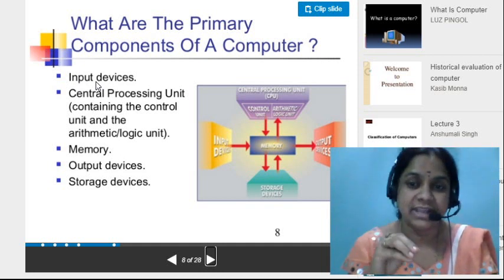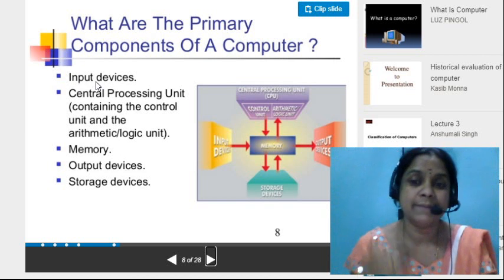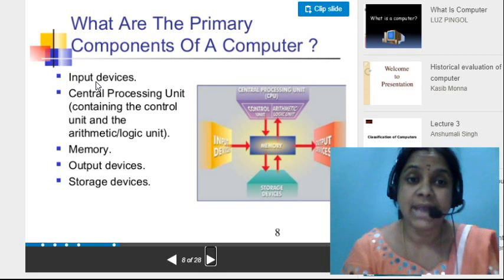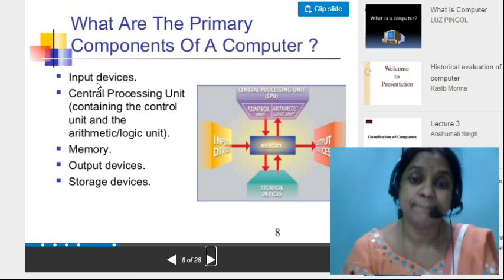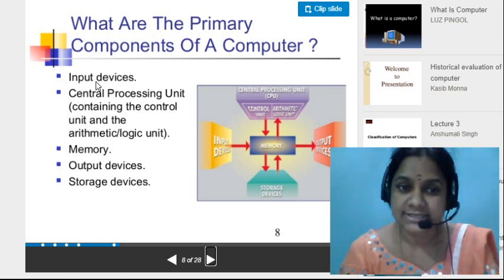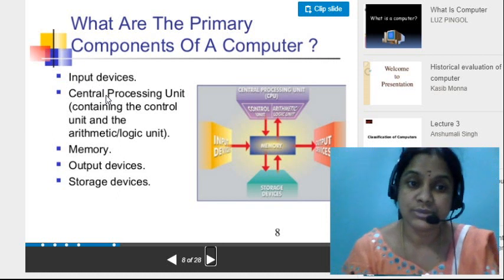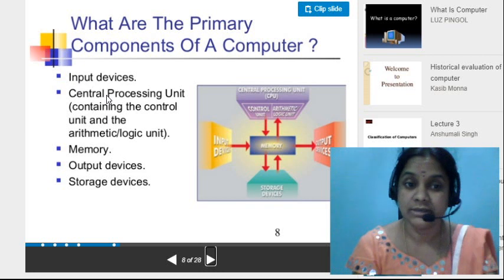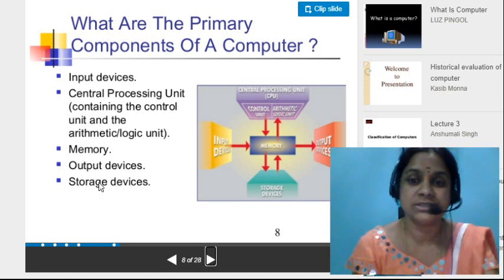In the same way, here we have so many parts of the system. That means in the computer we have the components. Components means parts: input devices, central processing unit, memory unit, output devices and the storage devices.